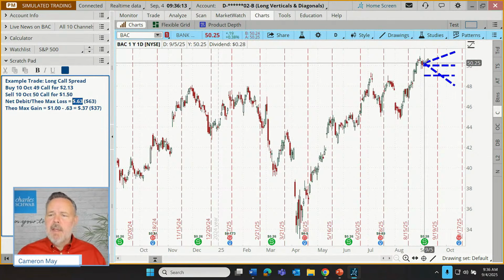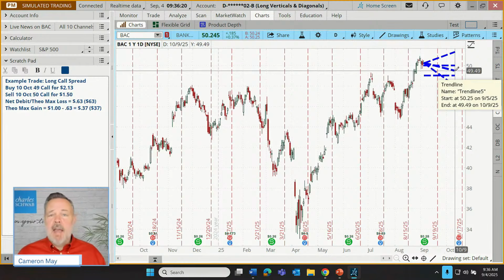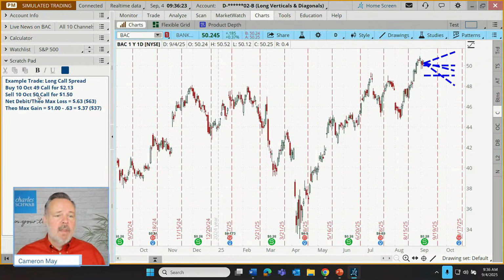Now, there's a third possibility if we allow this to get to expiration. What if we go in between our strikes? Let's say we're at 49.50. The trader who has the right to buy the shares from us at $50, they don't want to overpay. So they say, nope, not buying it. And they leave us with their $1.50. We say, hey, we're getting a 50-cent discount. We can buy shares for 49 that are worth 49.50. And even if we don't want to, if we let this get to expiration, it'll happen on our behalf. The contract is automatically exercised at expiration.